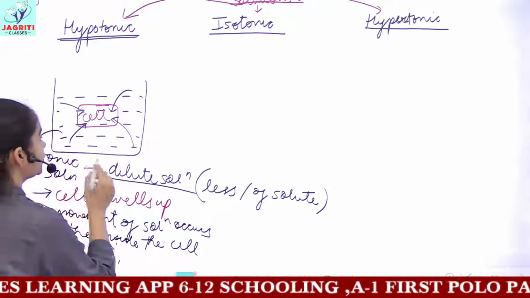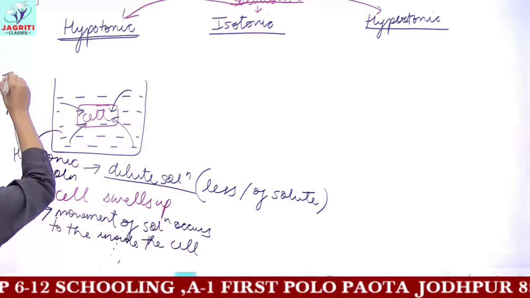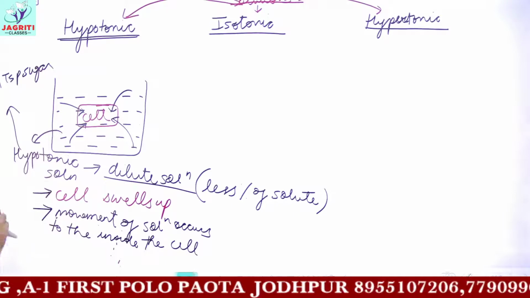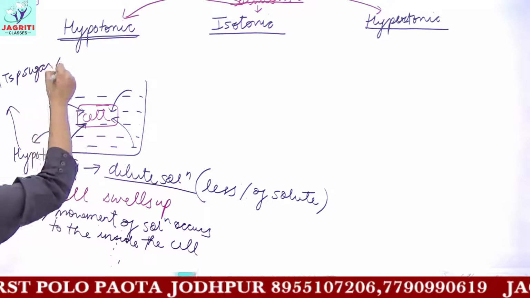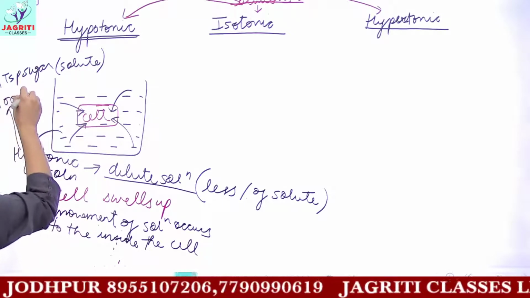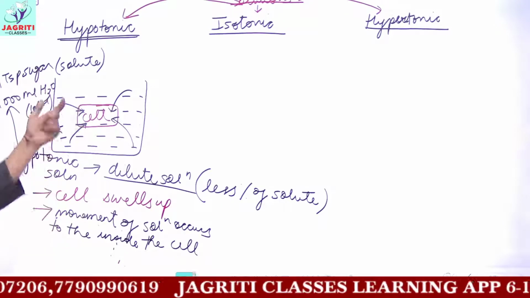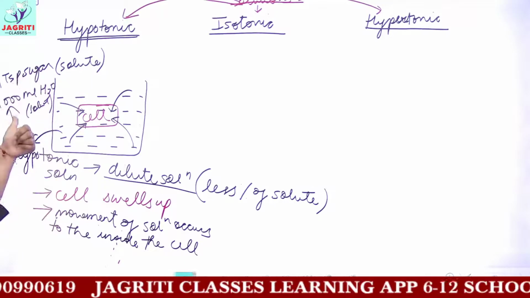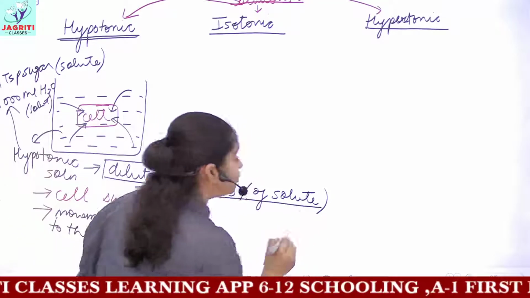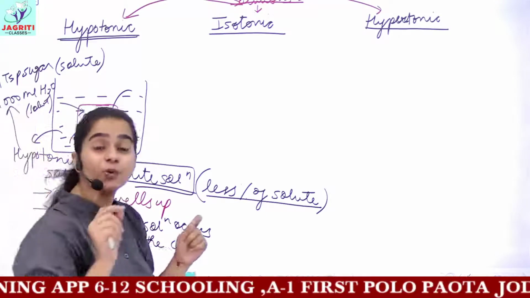As given in your books also, an example would be if I dissolve 1 teaspoon of sugar or salt, which would be your solute, in, let's say, 1000 ml of water, which would be our solvent. You can see that we have dissolved very little solute in our solvent. So I can call this a dilute solution. Dilute means it has a small amount or percentage of solute in the given solvent.